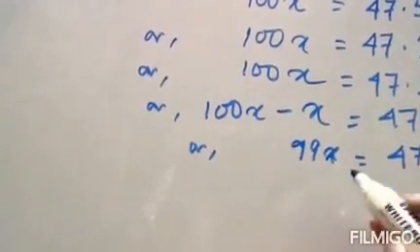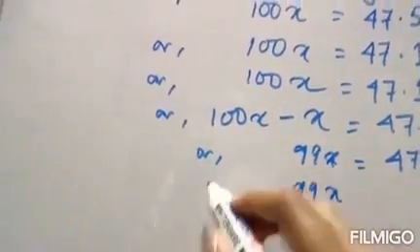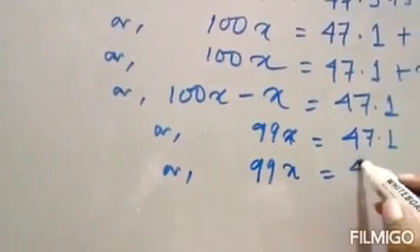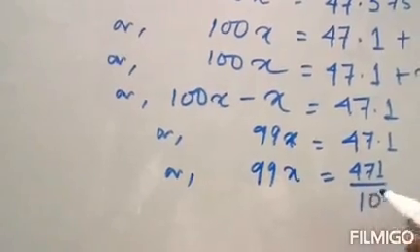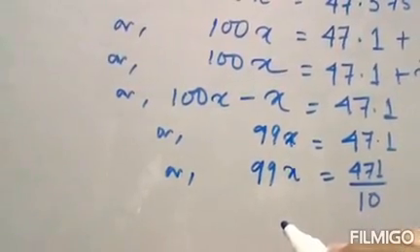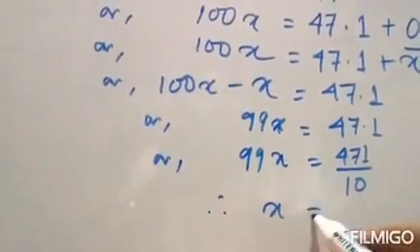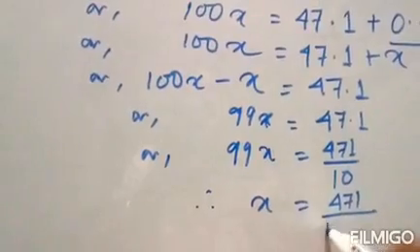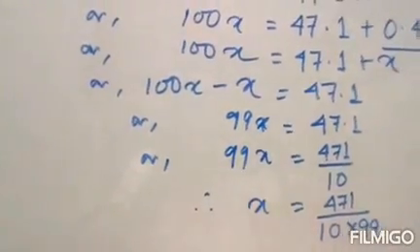or better we write 99x is equal to 471 by 10. Therefore x is equal to 471 by 10 into 99.